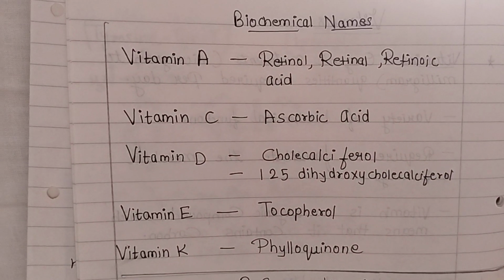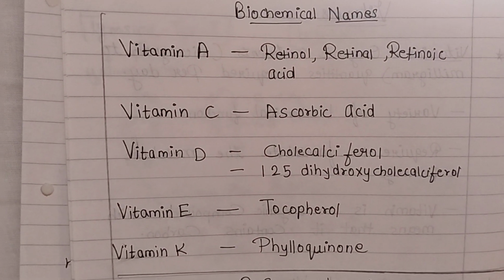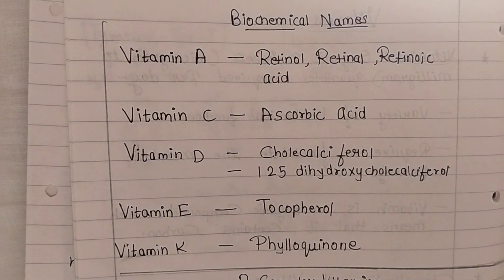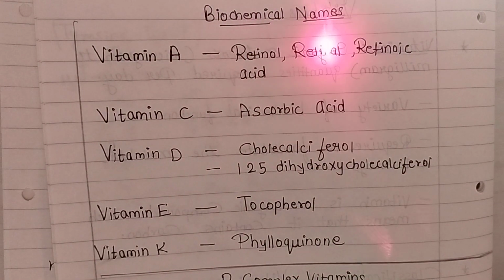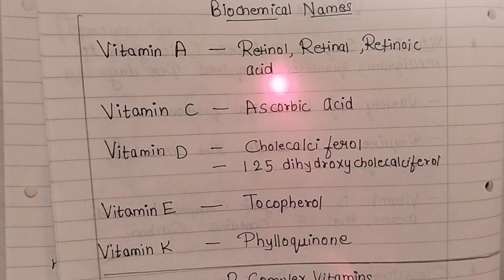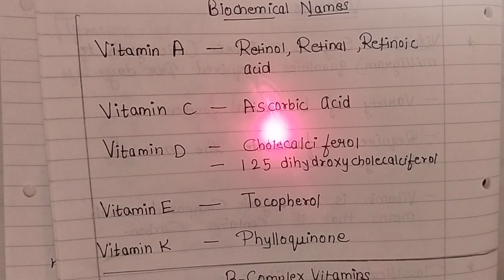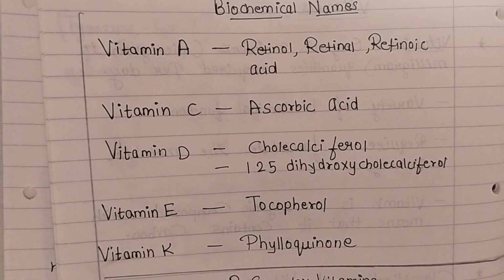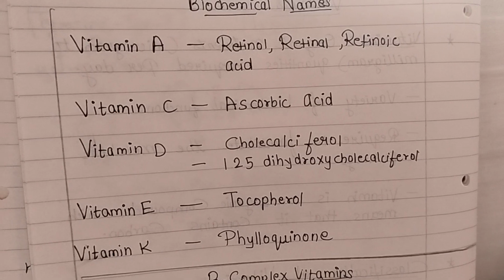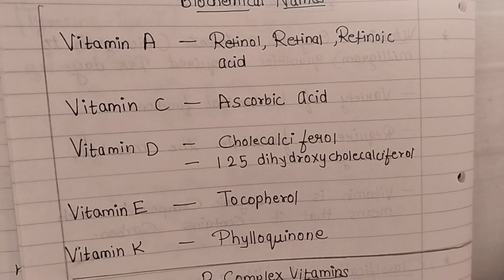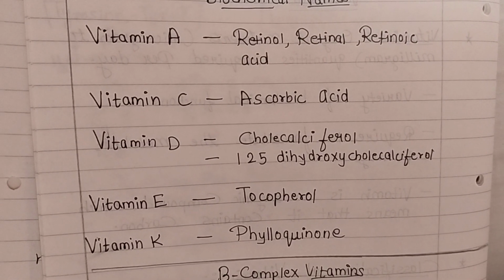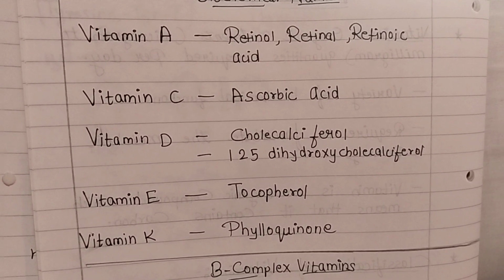Now we'll see the biochemical names of these vitamins. Vitamin A, the biochemical name for that is retinol, retinal or retinoic acid. Vitamin C, biochemical name is ascorbic acid. Vitamin D is known as cholecalciferol, and the active form is 1,25 dihydroxycholecalciferol. Vitamin E is also known as tocopherol, and vitamin K is known as phylloquinone, which we get from the plants.